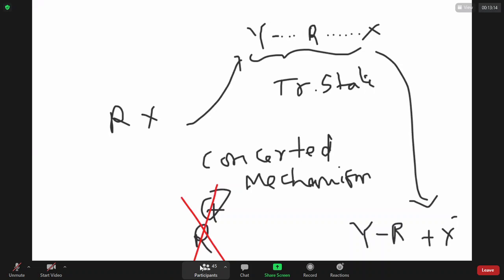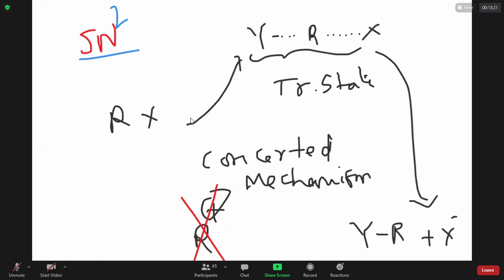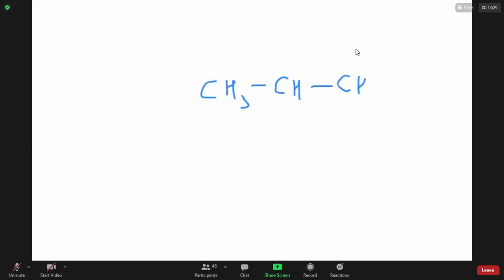This type of reaction is observed in simple alkyl halides like methyl chloride. Now, if I have a compound like this, it is called 2-chloropropane.